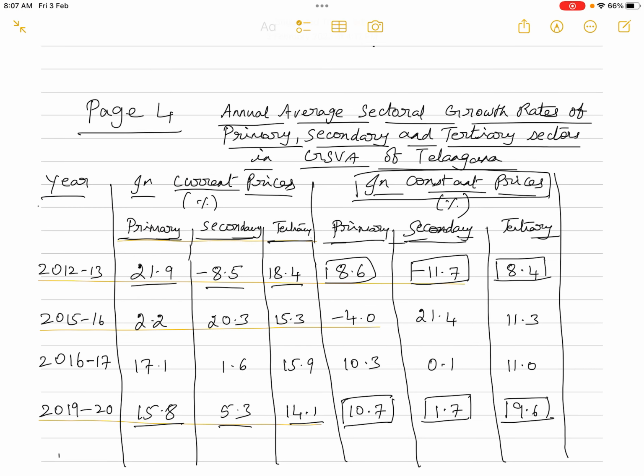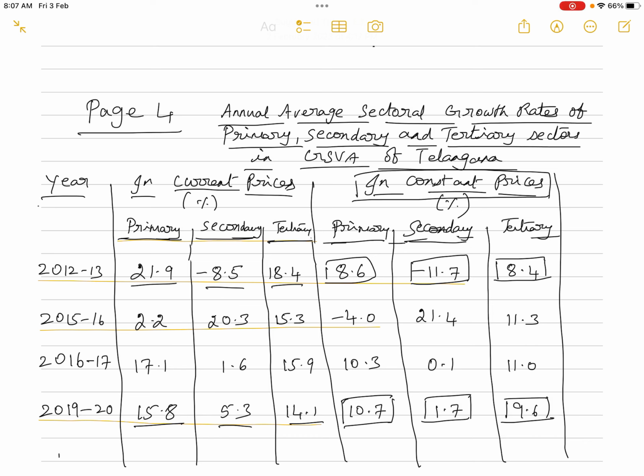Now, what is the annual average sectoral growth rate of the primary, secondary and tertiary sectors, at current prices and constant prices? I have not taken the entire period, just a couple of years. You can check the changes in the trends. The first column represents the year, the second column the output produced in the primary, secondary and tertiary sectors measured at current prices, and the third the same thing measured at constant prices.